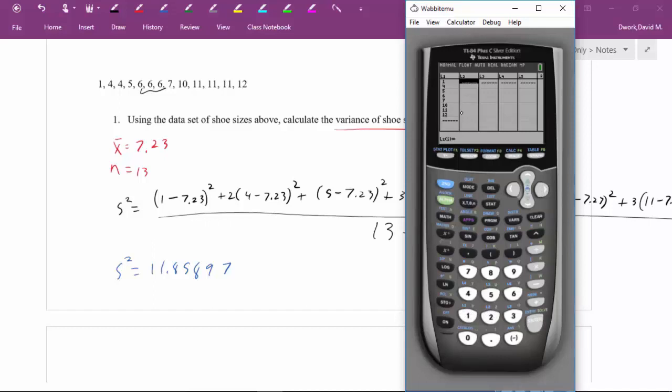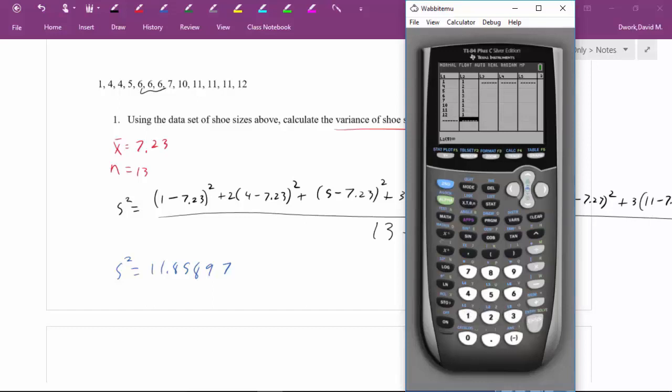Then in your L2 list, so you arrow over to the right, you enter how many of each there were. So I had one number 1, two number 4s, one 5, three 6s, one 7, one 10, three 11s, and one 12.